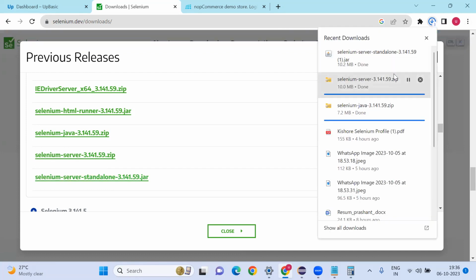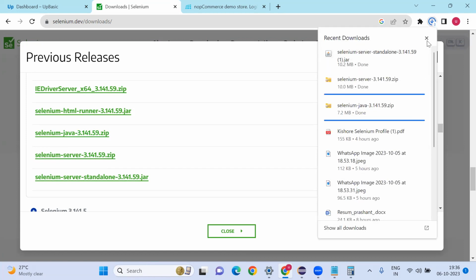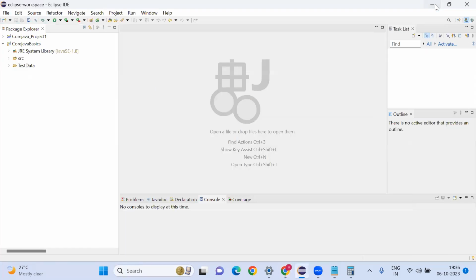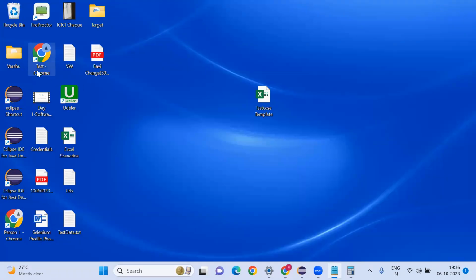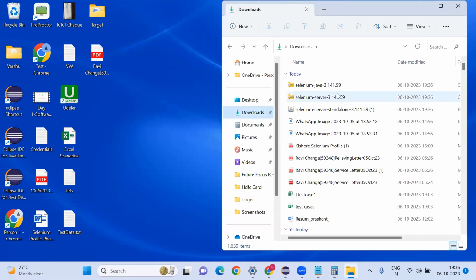Now go to downloads. Still it is downloading. Let me go to downloads. Okay, these 3 jar files. You will see this Java symbol, jar file.